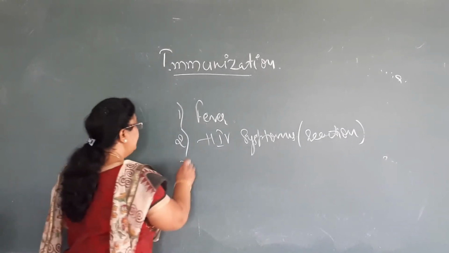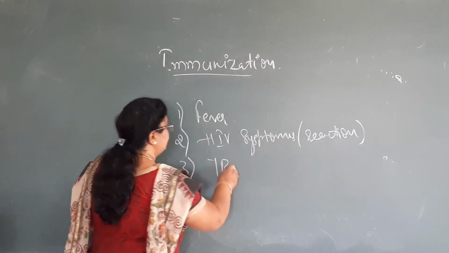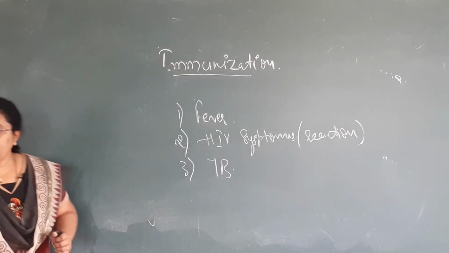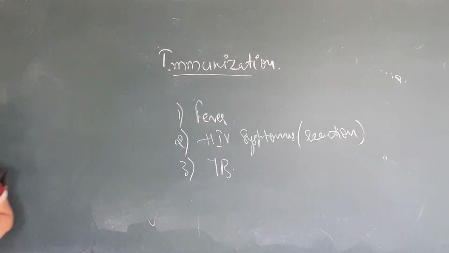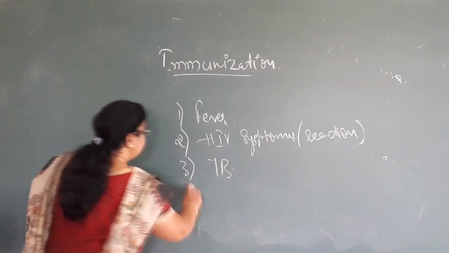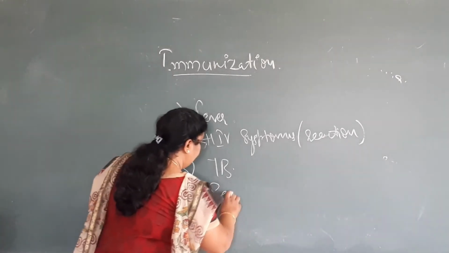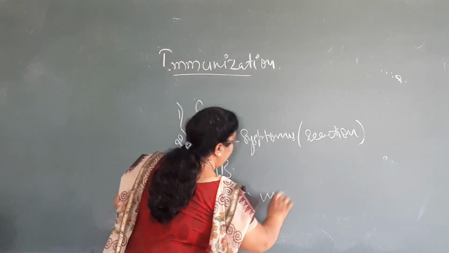Okay, the next one is tuberculosis. Even in tuberculosis, vaccination should be avoided. Next, severe malnutrition.